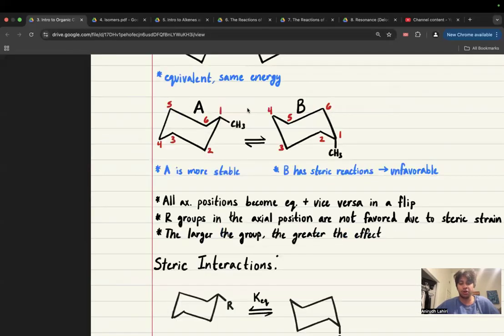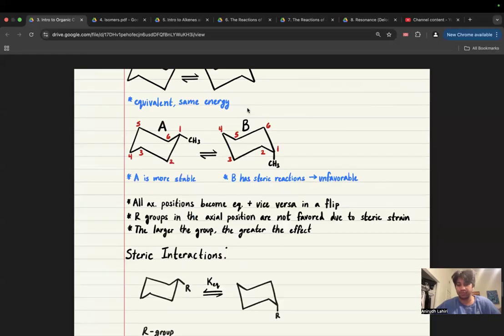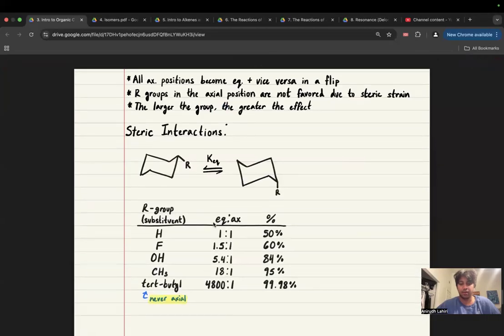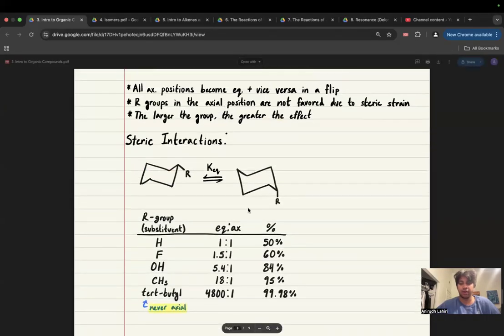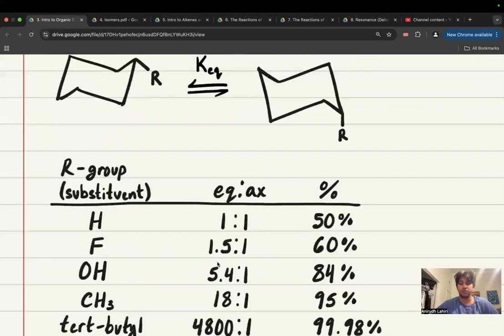So the R groups in the axial position are not favored because of steric strains. The larger the group, the greater the effect. This is just to say that if I have tert-butyl, which is just really unstable, and I have three OHs, I can arrange them in a way such that I have one tert-butyl axial, but then the rest of the groups are equatorial. This is so unfavorable that you'll always just put the bulkiest thing on equatorial and you don't care about the rest, unless they're really close in values, right?